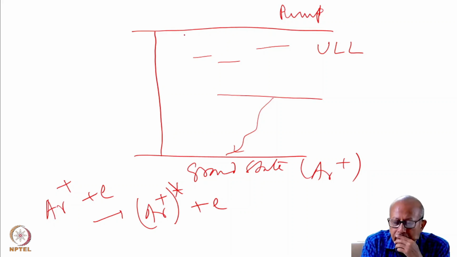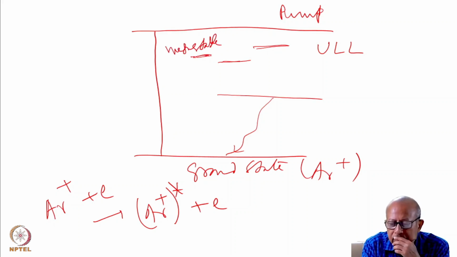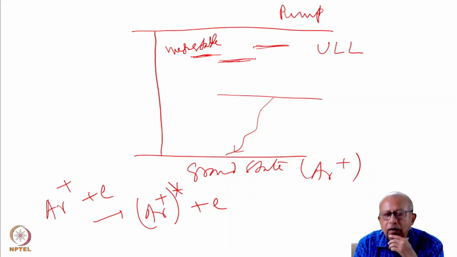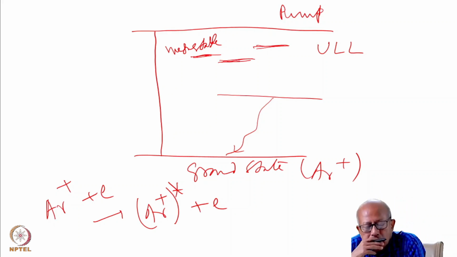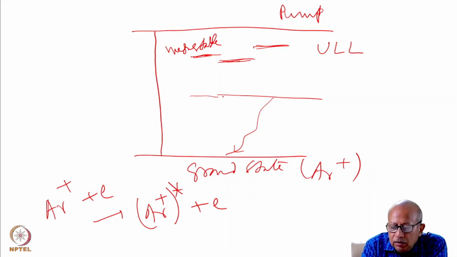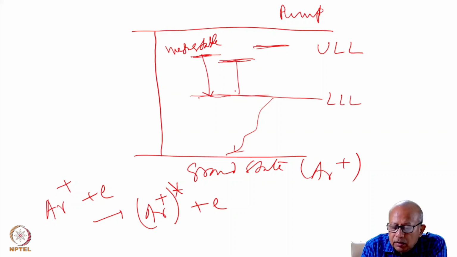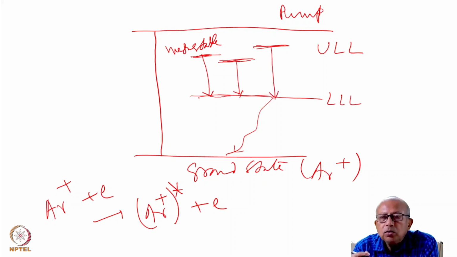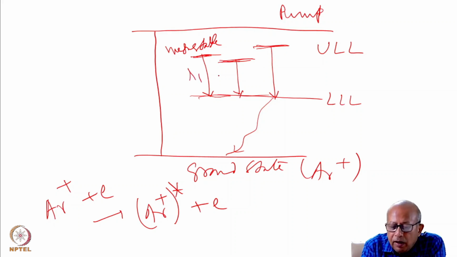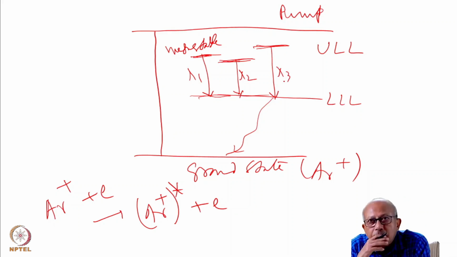So once you pump, they actually drop down to any of these metastables. They are all metastable, so population can reside in these states for a relatively longer time. This is the lower laser level. Transition between these will give out your lasing emission, and that can occur at a number of wavelengths. Say this is lambda 1, lambda 2, lambda 3, and there can be even more than that.